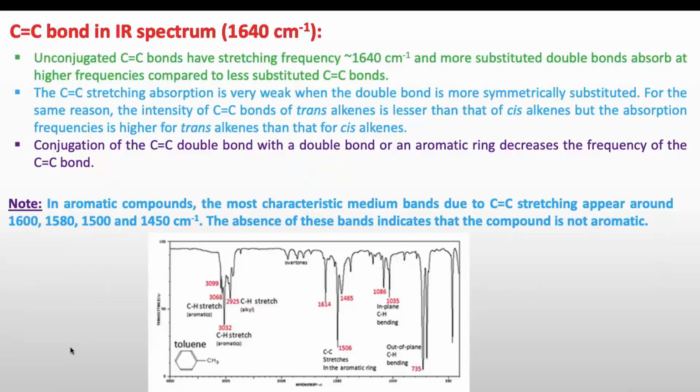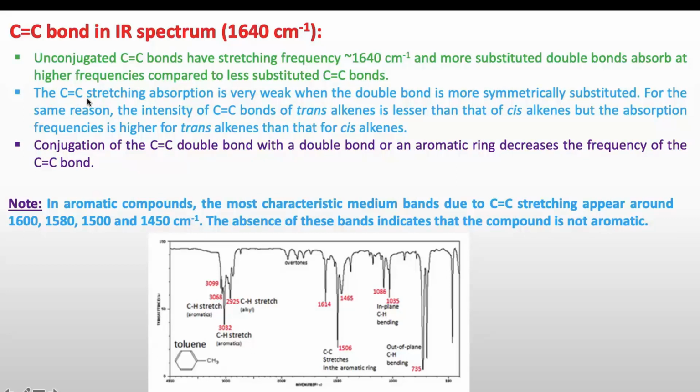Now C=C in IR spectrum also appears in the double bond region, as we have seen in the previous slide. Unconjugated C=C bonds have stretching frequency around 1640 cm⁻¹, and more substituted double bonds absorb at higher frequency compared to less substituted C=C bonds. So as the substitution increases, the frequency of C=C increases.